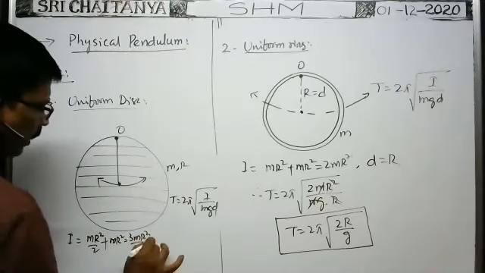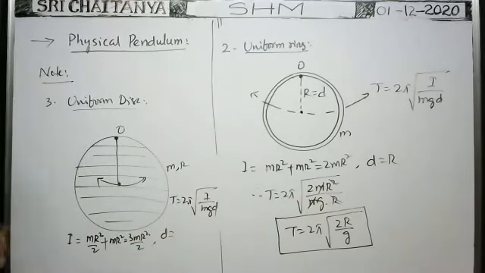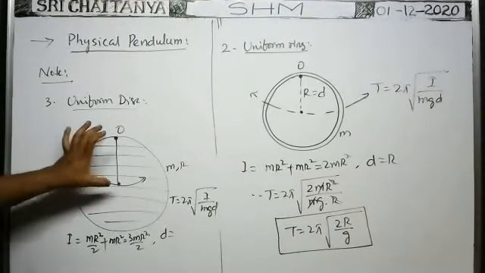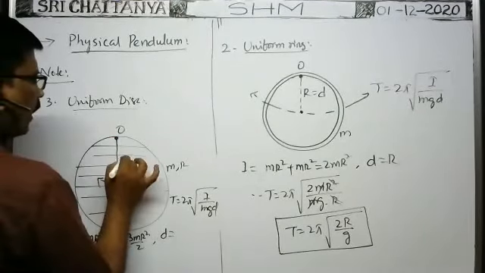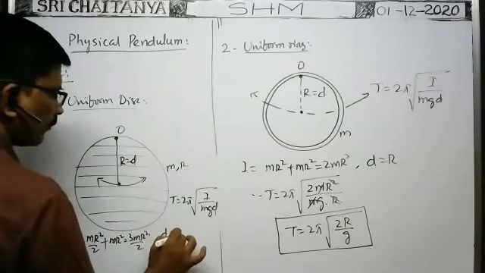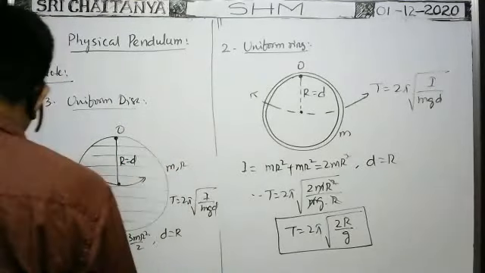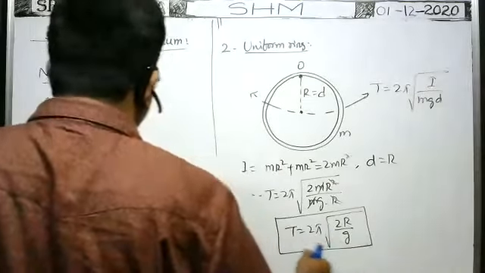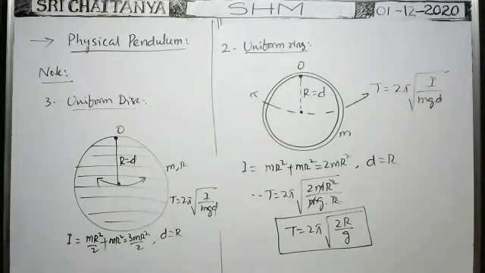Next, what about d? The distance of the center of gravity of the disk from the point of suspension is equal to the radius only, no? So here R is equal to d only. Now substitute in this formula, you will get the answer. So in this way you have to do. Okay. I think you can do this type of problems.